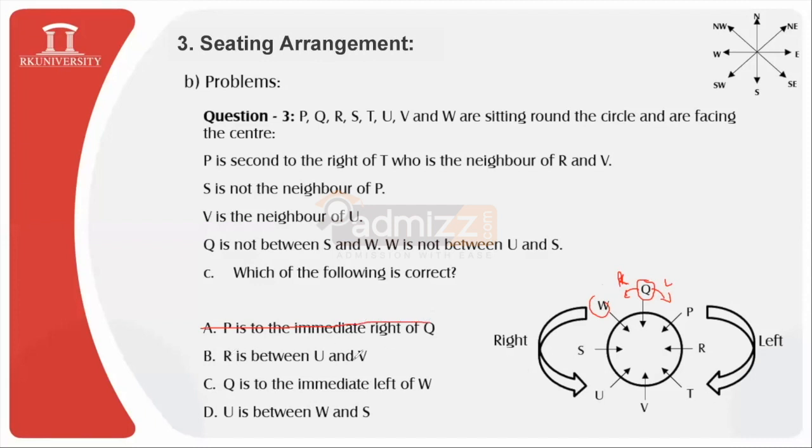Similarly, R is between U and V. Between U and V, no persons are seated, so it is also violating and incorrect. Only this option we found correct, and the explanation I have already provided. And U is between W and S. W and S also do not have any space in between, and hence this option is also incorrect.